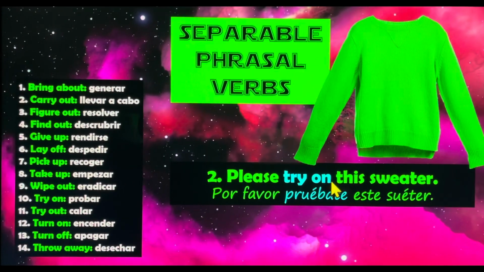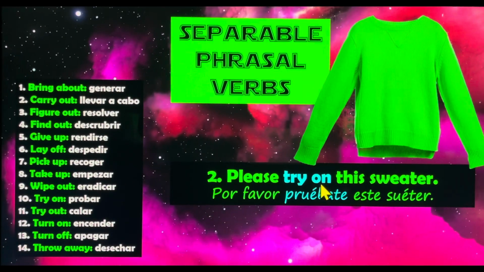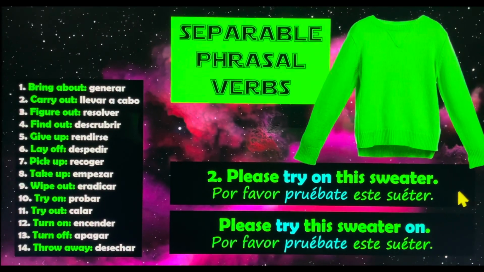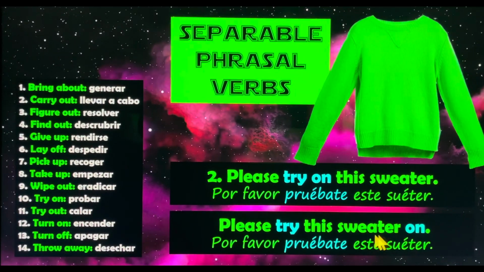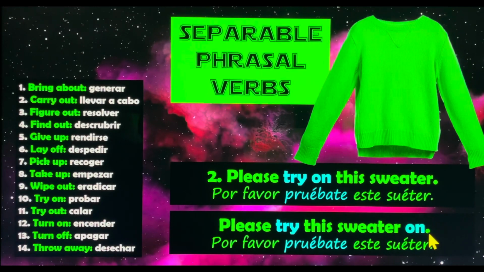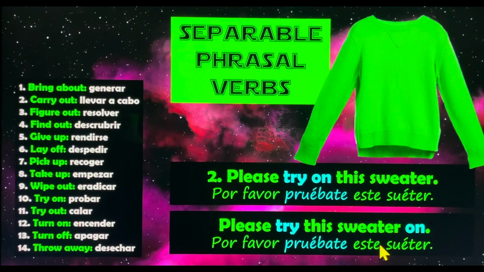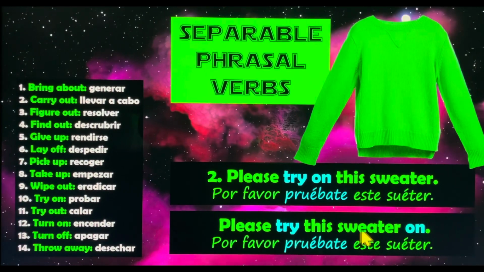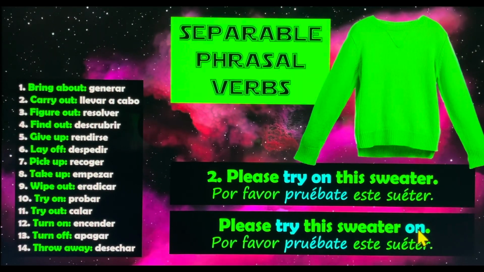So if I want, I can put the preposition that is on at the end of the sentence. For example, please try this sweater on, that in Spanish is por favor, pruébate este suéter. So as you can see, if you want to say try on or try something on, it is okay. What is the big difference?